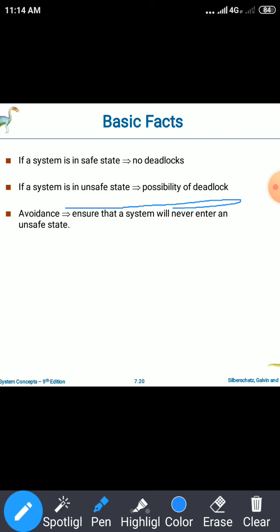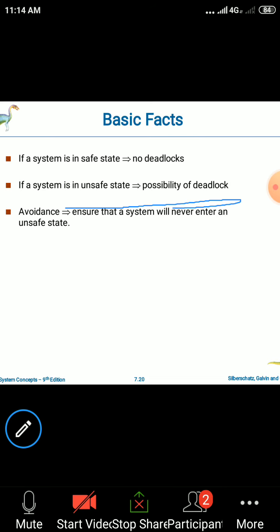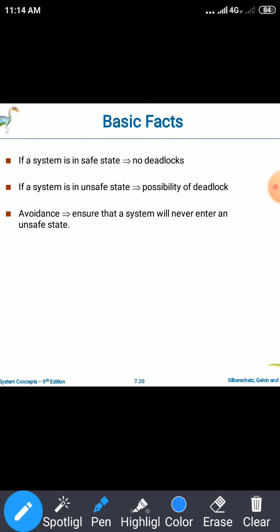So the important condition is, whenever the system is in the safe state, then we'll ensure that the system will never enter into the deadlock state. And when the system is in the unsafe state, then there is a possibility of occurrence of the deadlock. But when the deadlock has occurred, then we say that the system is already in the unsafe state. Understood? So this is about the safe state and the unsafe state.